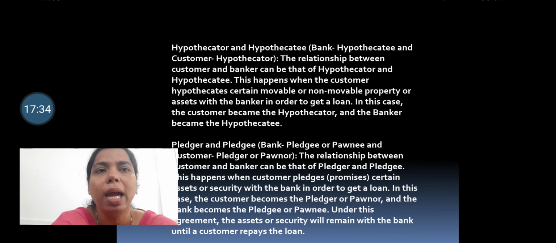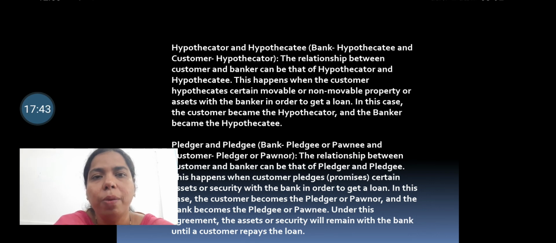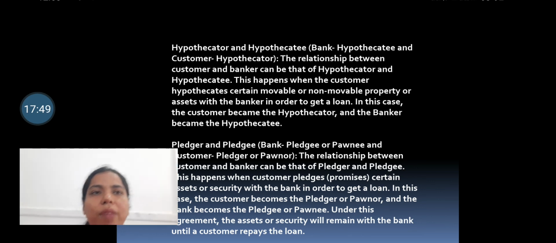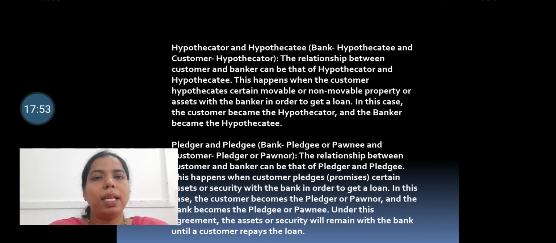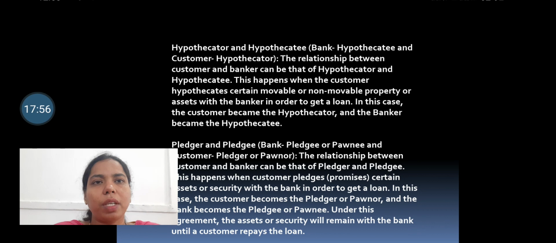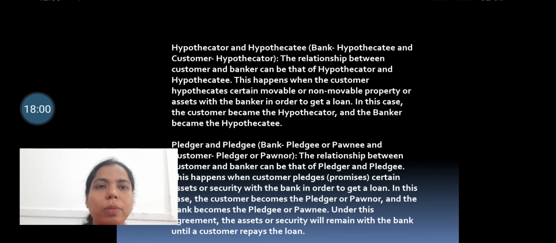So the bank is hypothecating. Because the hypothecation is done by the hypothecator, that is the customer, for certain loans and for such purposes. So the relationship of hypothecator and hypothecatee is developed. The bank is the hypothecatee and the customer is the hypothecator.